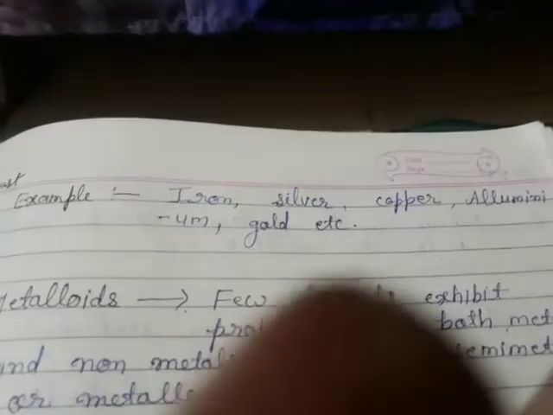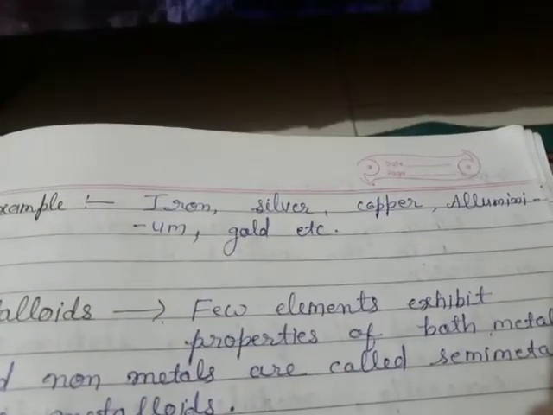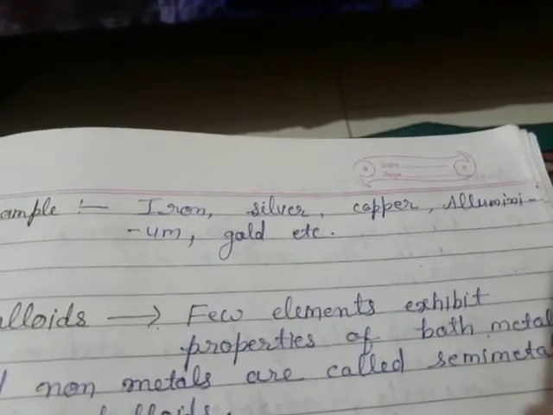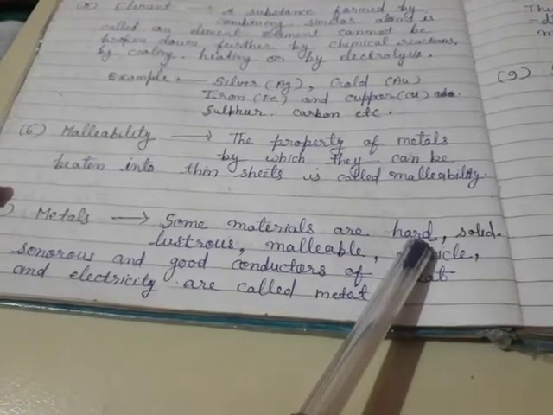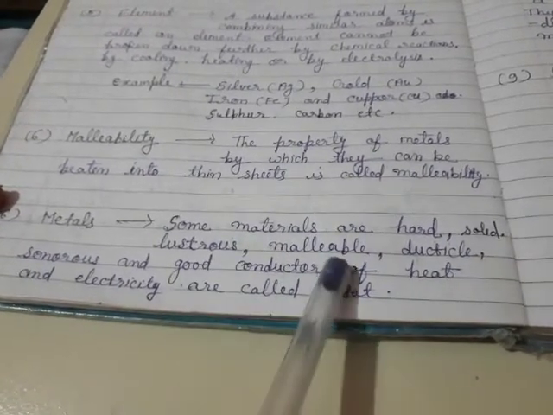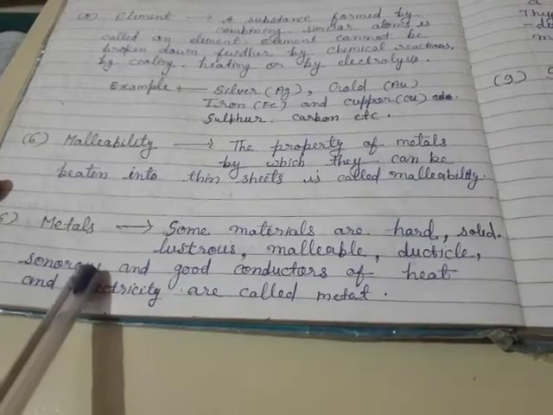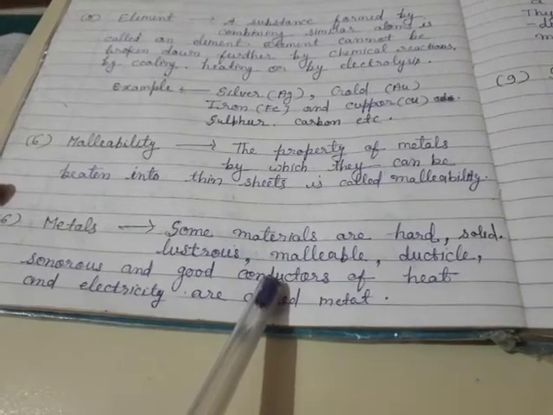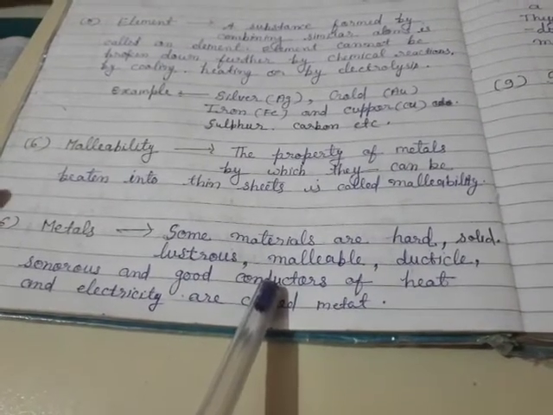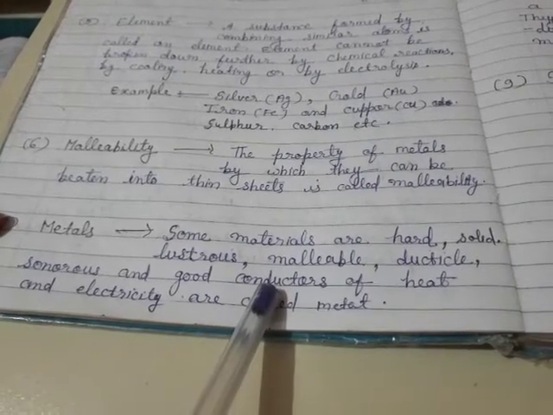Example: iron, silver, copper, aluminium, gold, etc. Hard, solid, lustrous, malleable, ductile, sonorous, good conductors. These are all the physical properties of metals.